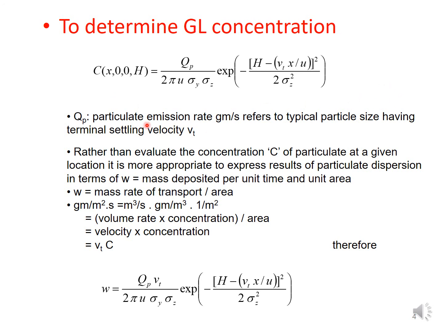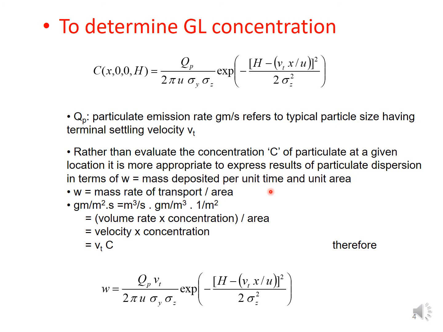So here Qp is now the particulate emission rate in gram per second, which refers to a typical particle size having that terminal settling velocity Vt. Rather than evaluate the concentration C of particulate at a given location, it would be more appropriate to express the result of particulate dispersion in terms of mass deposited per unit time and unit area from that particular source.